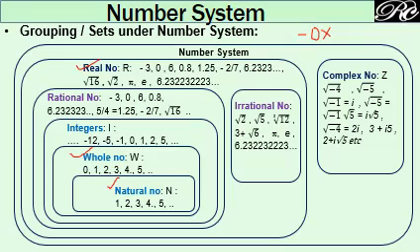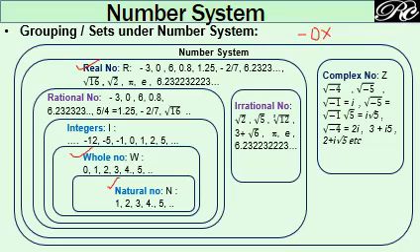What we have to learn in this chapter. There is another set of number which cannot be realized and cannot be represented on a number line, that is called complex or non-real number. So entire number system consists of real number and non-real or complex number. Now again, this real number is classified into rational and irrational. Then under rational we have this set of integers. Under this set of integer we have whole number, and under this whole number we have the subset natural number. So natural number is the smallest.